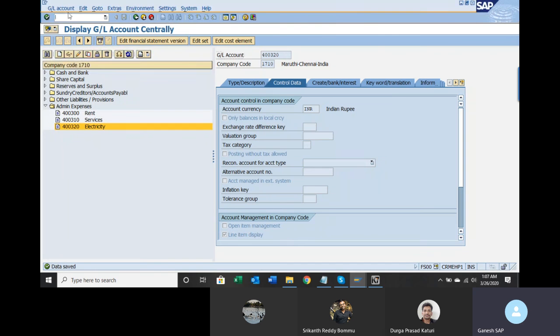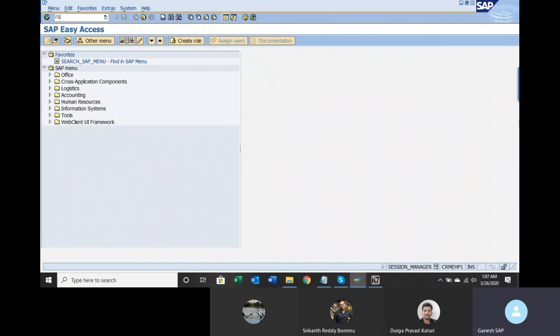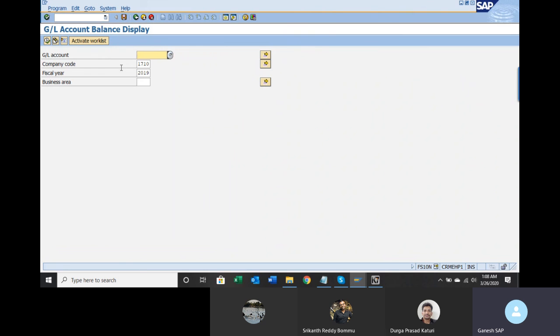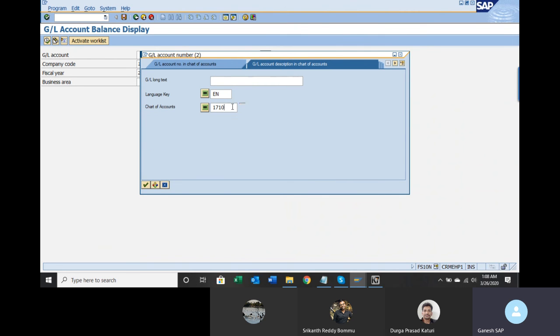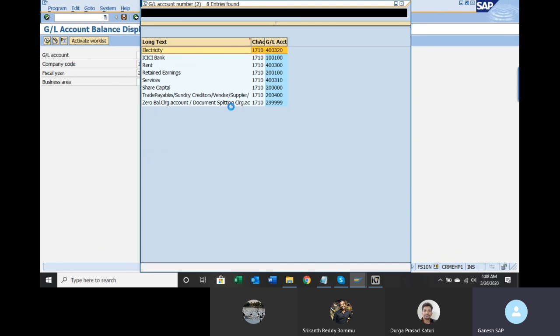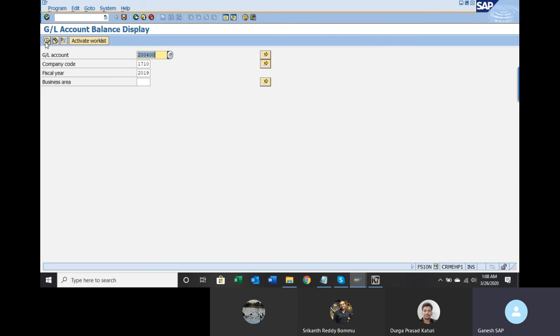Fine. Go to payment now. We are going to payment. Go to FS10N. Let us select the vendor recon account. So we have seen the balances at vendor level, but at GL level, what is the trade payables balance? Let us see the balance.